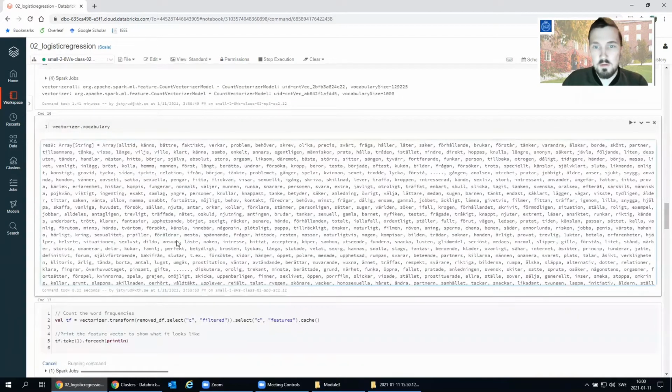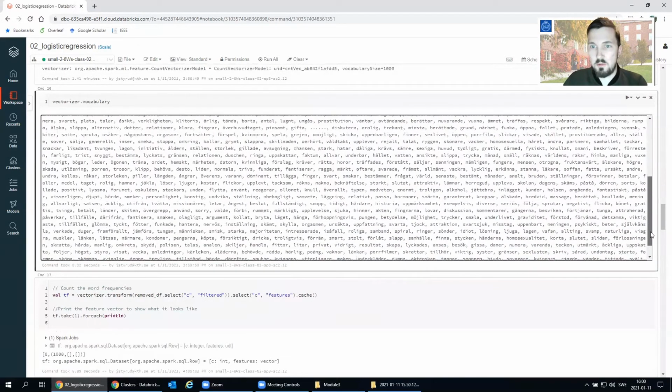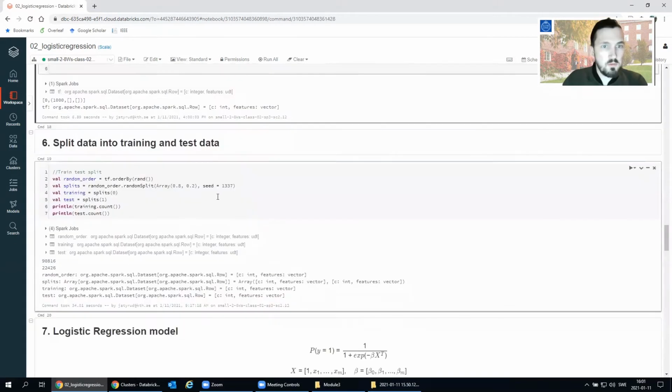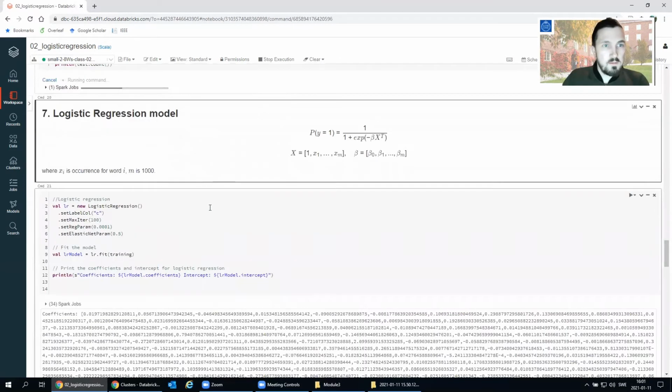Okay, so here's the actual list of all the 1,000 different words that we are going to use for our classification. So you can see here in the beginning that these words are very, very common words. It's probably very unlikely that we will be able to do anything meaningful with these, but in the end, slightly more colorful language. Now we can go into actually splitting the data. We split it, 80% will be in a training set and 20% will be in a test set. Final step after this is to do the actual training.